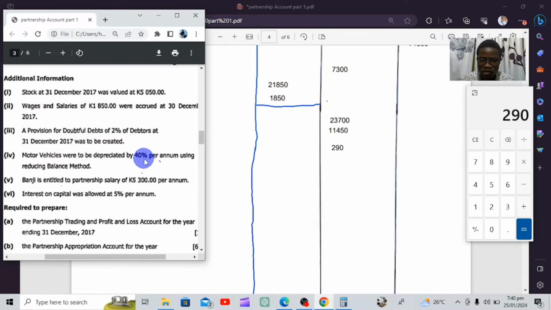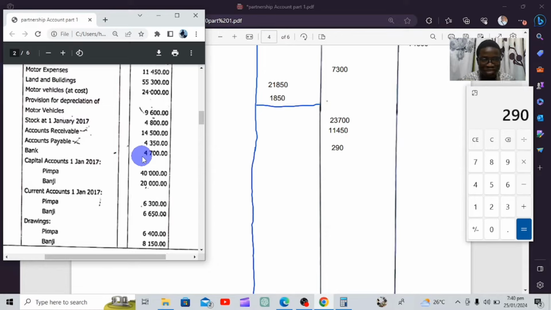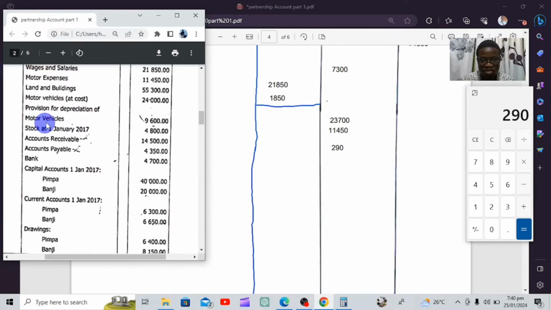So firstly, we're going to go to this fixed asset they have mentioned, which is motor vehicles. And motor vehicles, where is it? No, sorry, this one is a provision. Motor vehicle at cost was valued at 24,000. Then in the business, as we were using this motor vehicle, it accumulated depreciation of 9,600.